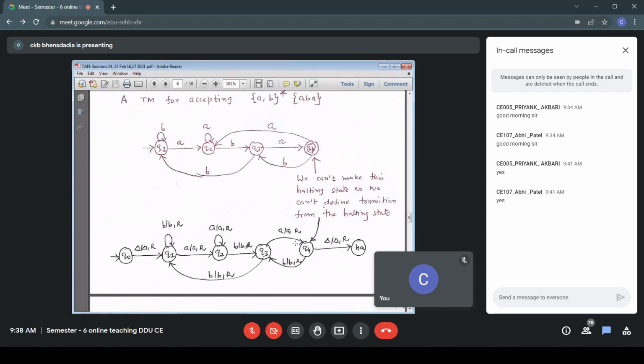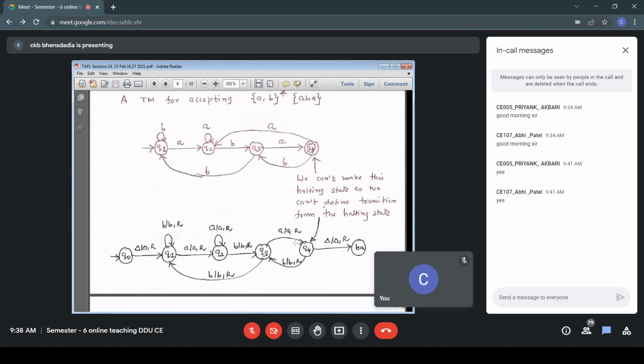The syntax of a Turing machine, once again: we are not changing any symbol. We are just reading and searching for the pattern ABA, strings ending with ABA. So the transitions in Q1, Q2, Q3, Q4 are very similar. If the present symbol on the tape is B, I replace B with B, which means I don't change that and go to the next cell to read the next symbol.